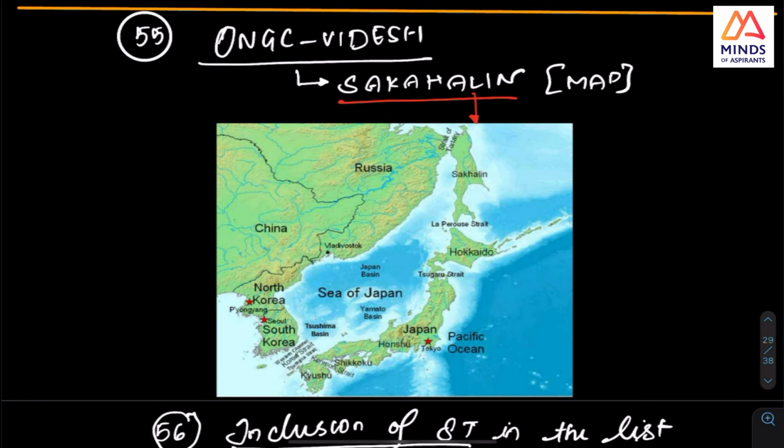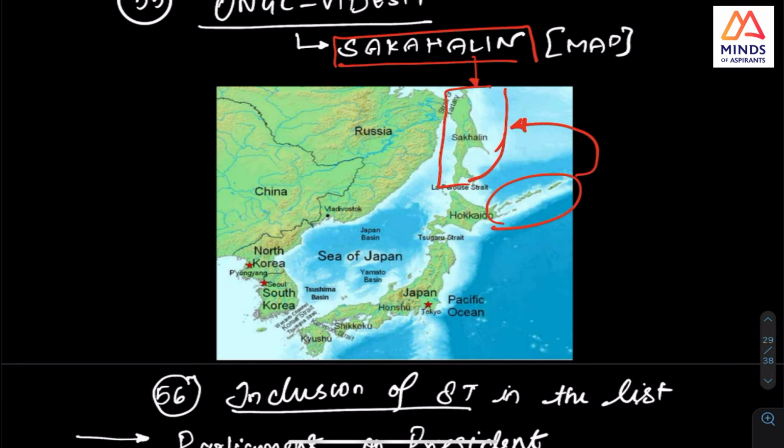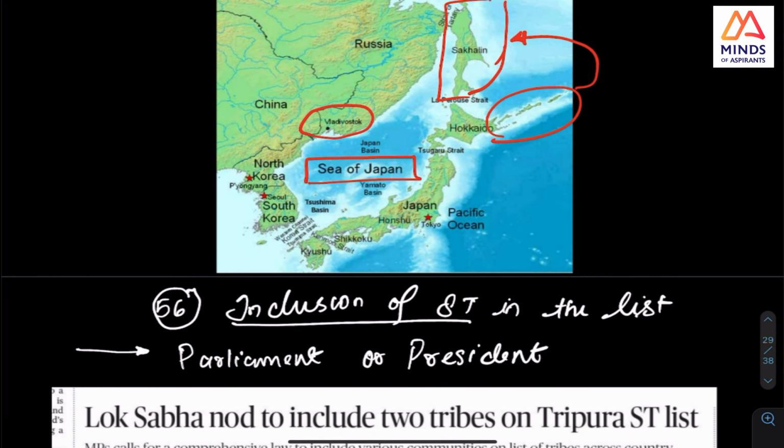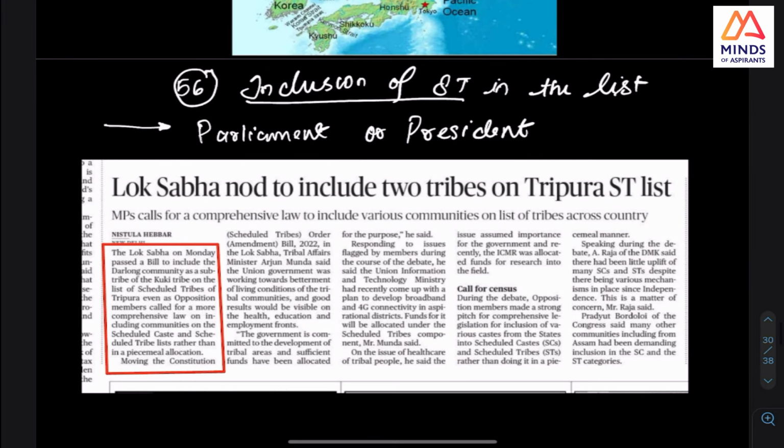This is about Sakhalin. I think previously also we had the islands which were there in Japan. We talked about Sakhalin, where ONGC Videsh has oil exploration. And Vladivostok you should know. And the Sea of Japan, please check it. You should know where it is, because that area is having a lot of issues.